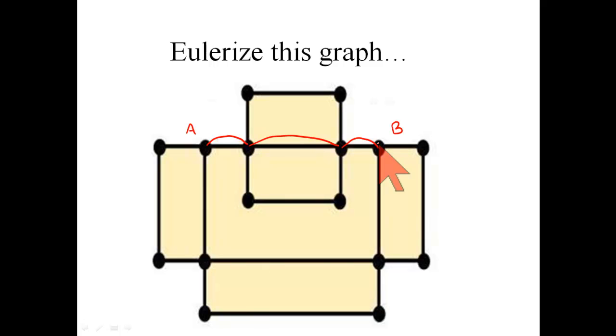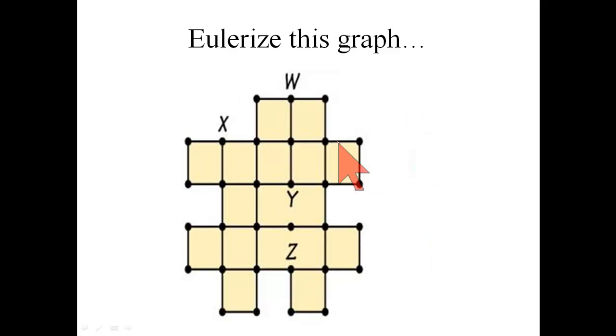Notice that I had some choices here. Back when I was thinking about vertex A, I could have chosen to duplicate this edge instead. But looking down the road, I knew somehow that I wanted to duplicate an edge coming into A and an edge coming into B, and so it seems to make sense to do what I call daisy chaining, where you go from one vertex of odd valence to another vertex of odd valence and duplicate edges along the way.